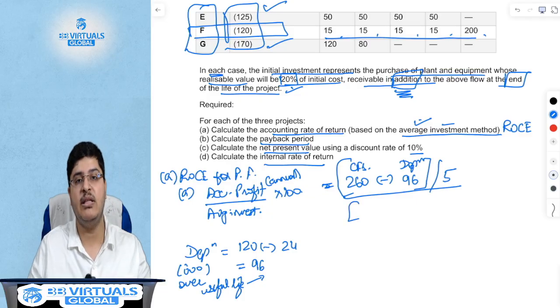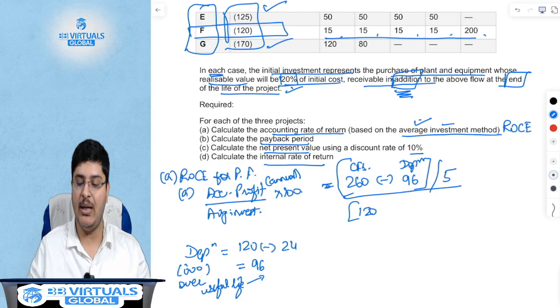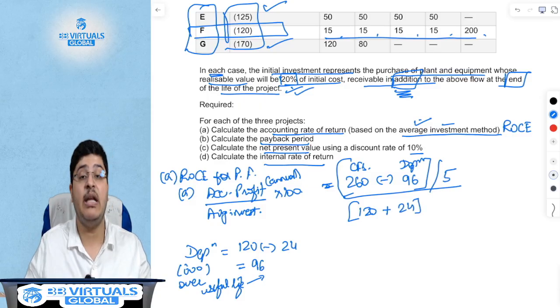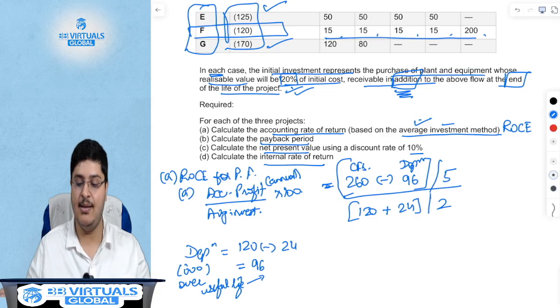What was the formula of average investment? Average investment was initial investment of 120 plus the scrap value of 24 divided by 2, the 10 lakh rupees of the car plus the 4 lakh rupees that you will get as scrap value.